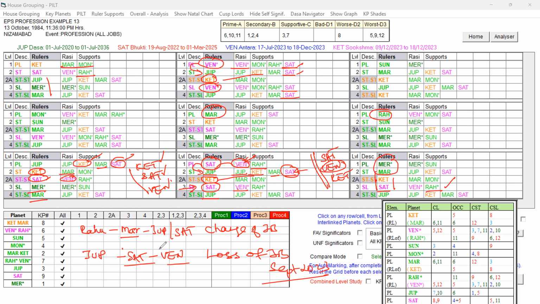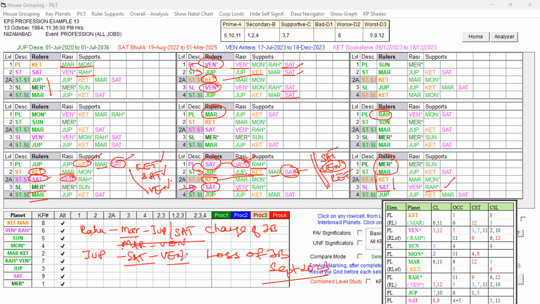Now the question is: why did Jupiter Dasa, Saturn Bhukti, Venus Antra give the change? Previously, in Rahu Dasa, Mars Bhukti, we were talking about the previous Dasa, right? In the Mars Bhukti, Jupiter has given the change, but in the same Mars, Venus Antra would have come, right?